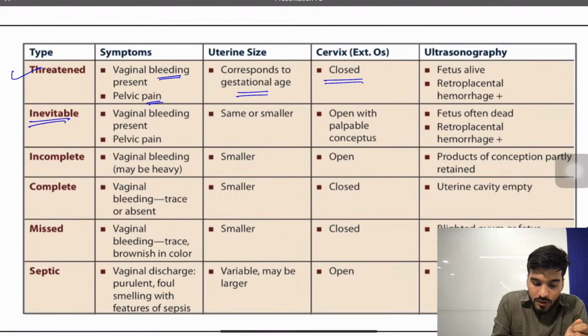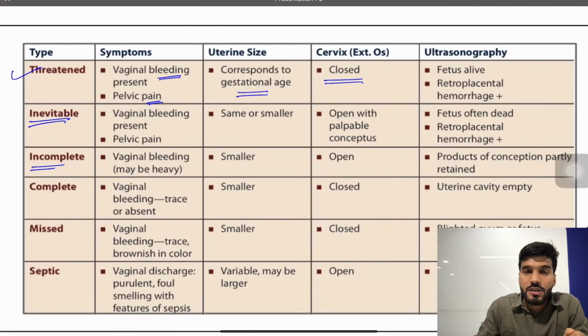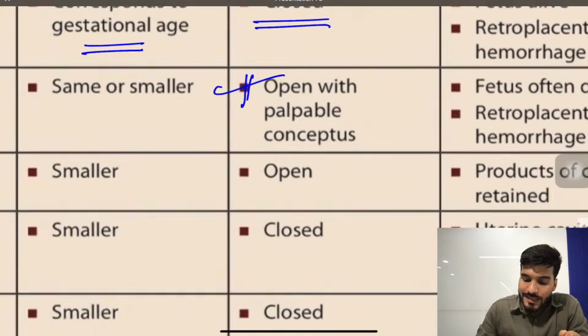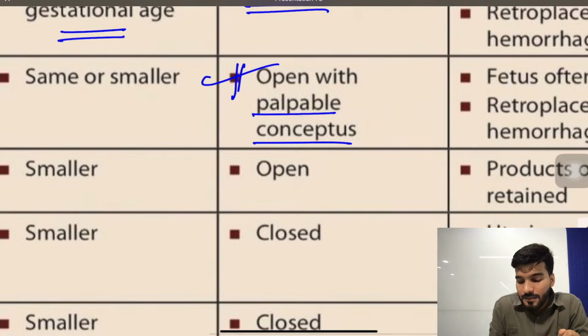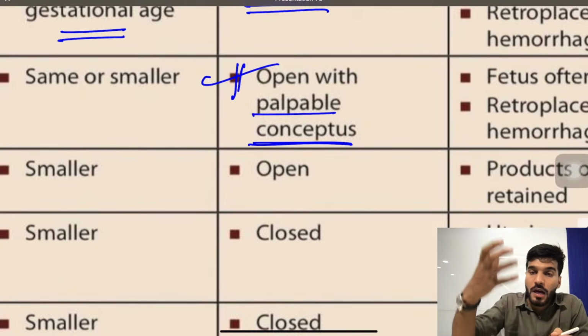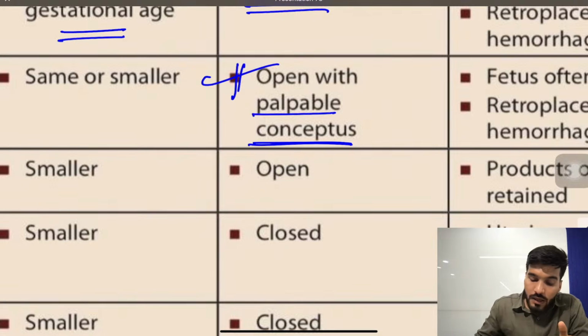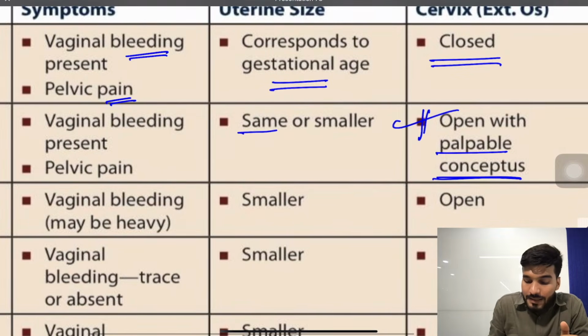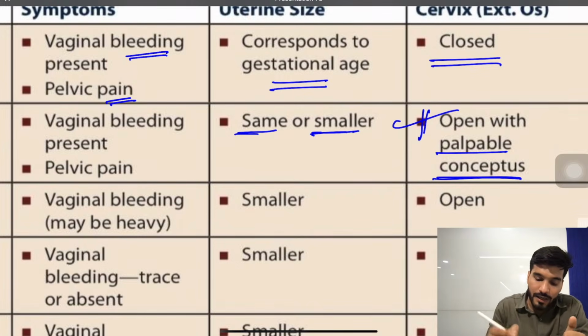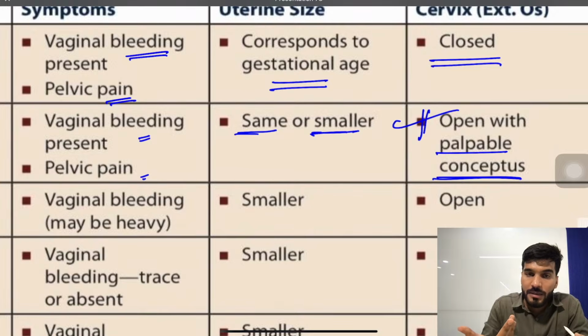Inevitable abortion, the os is open. In both conditions, inevitable and incomplete, the os is open. But in inevitable abortion, when you do the per vaginal examination, you will see the os open with palpable contents. That's what I have mentioned: the products are bulging or hanging, and the process of expulsion is going on. The uterine size can be the same or smaller. Again, bleeding and pain will be the clinical features present. Then suction and evacuation will be the treatment.